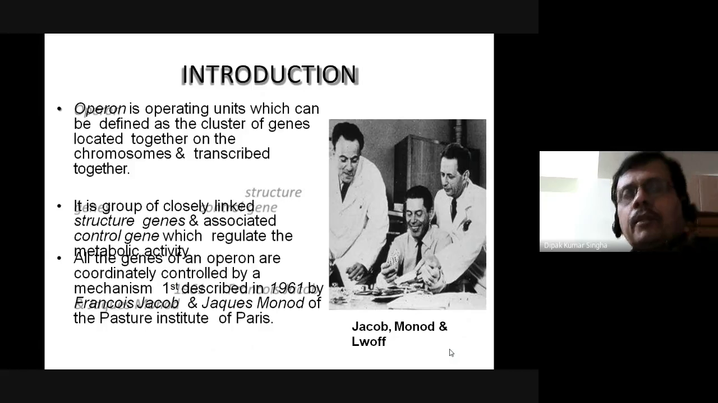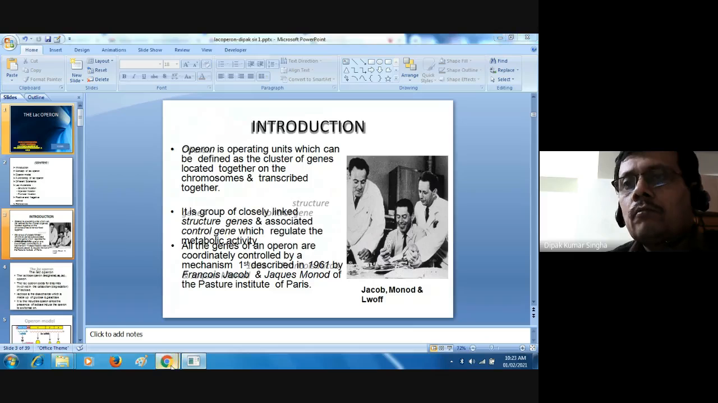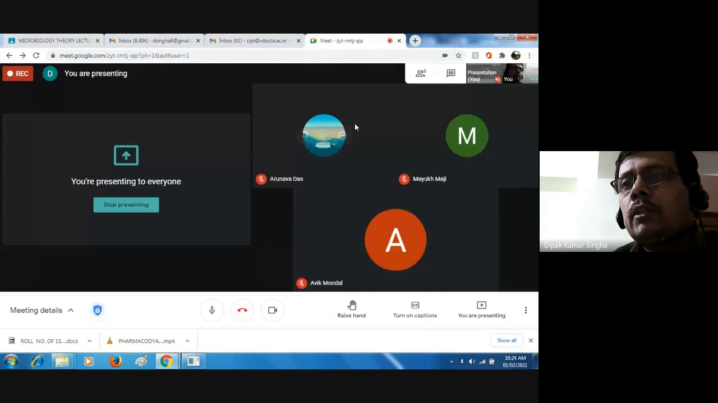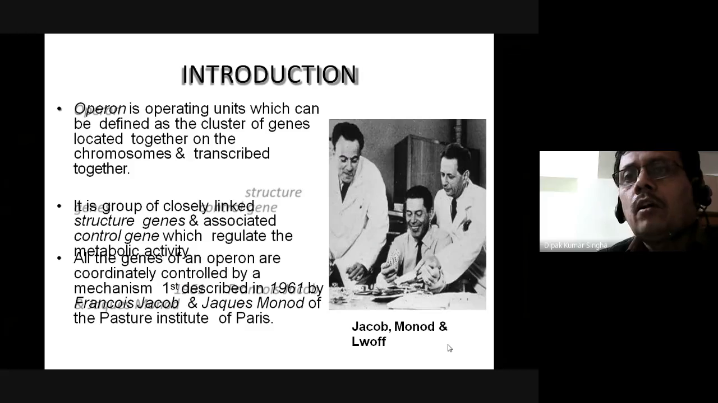So introduction: operon. What is operon? What do you mean by the operon? Actually, an operon is nothing but a cluster of gene products. An operating unit can define a cluster of genes, a cluster of genes located together on the chromosome and transcribed together. Actually, an operon is nothing but a cluster of gene products which are acting on the same action.